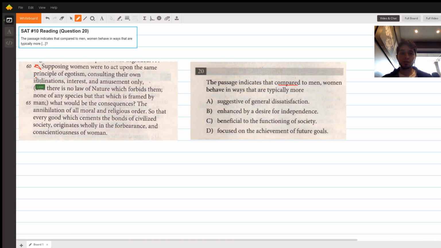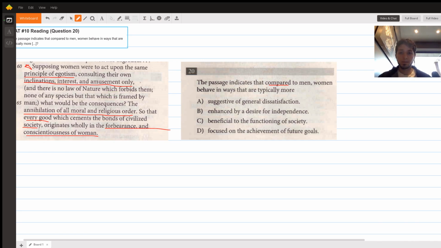So we don't know exactly which text the SAT is going to highlight, but we should note that she has a more negative view towards men throughout the passage, talking about how they're operating on this principle of egotism, consulting their own inclinations, interests, and reason only. Then she says that if women were to do this, it would be the annihilation of all moral and religious order, and that every good that cements society together comes in the forbearance and conscientiousness of women. So anything that hits on those themes is going to be our answer choice. Now we're in a good position.